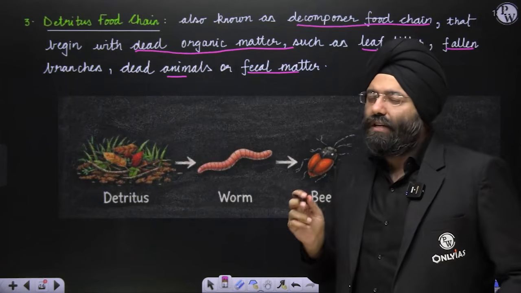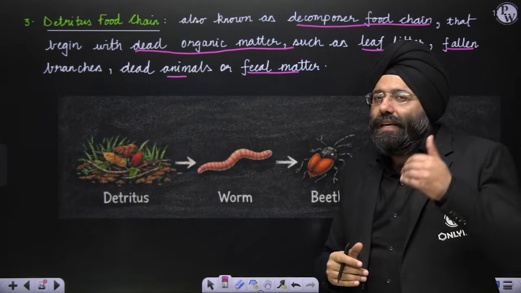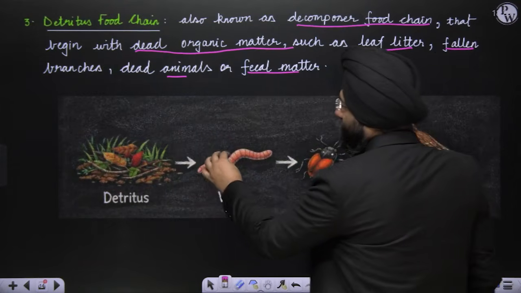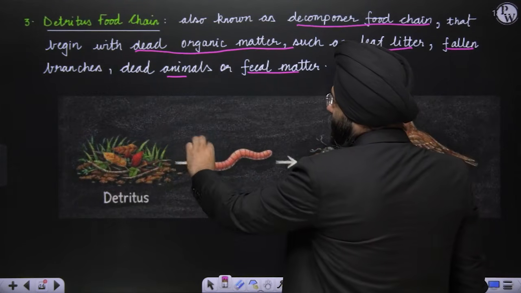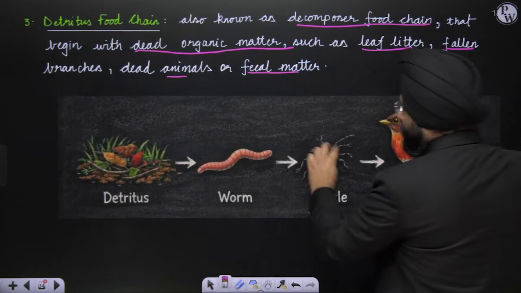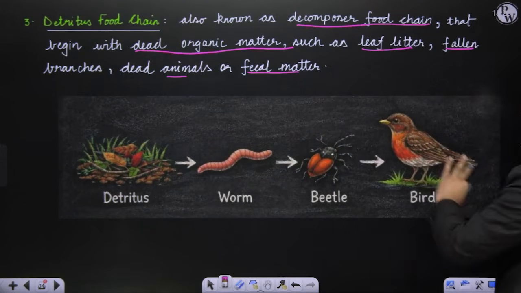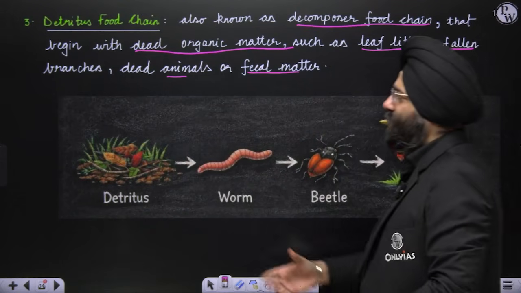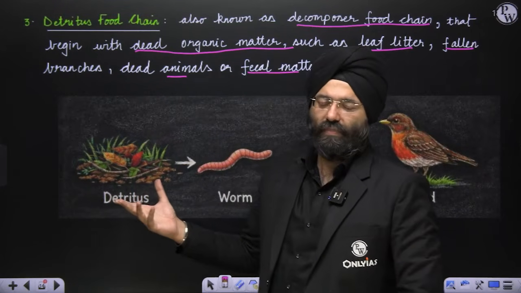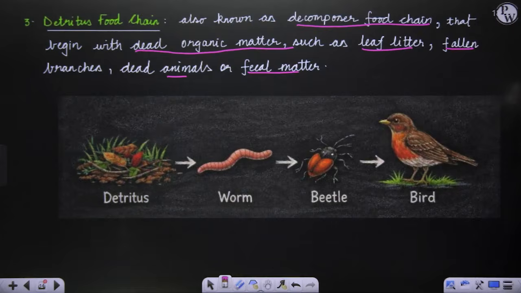The interesting thing about this is that it begins with the dead material, and then it is consumed by what? The worms, which make it further simplified. They get their nutrition from it. Then the beetle consumes the worms, and the beetle is consumed by the bird. So if the beginning is with dead organic matter, then you are talking about a detritus food chain. Clear? Okay, let's move ahead.